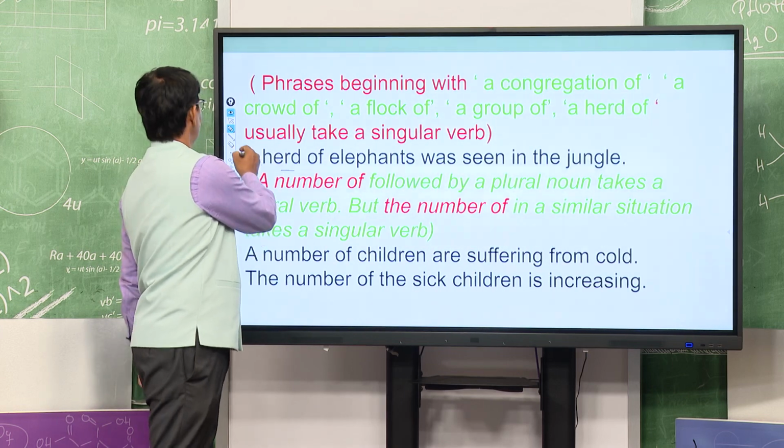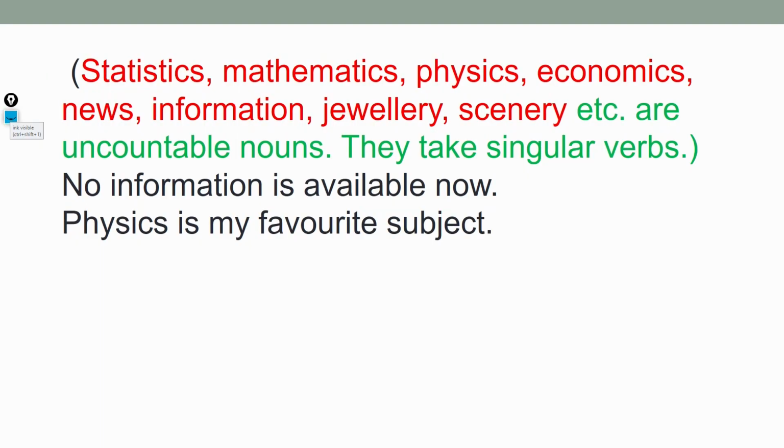You see the next one. Statistics, mathematics, physics, economics, news, information, jewelry, scenery. As you know, statistics has an S, but do not think it is plural. It is singular. It is a subject. Like mathematics, generally we say mathematics book. Physics we are telling, right? It is physics, economics.